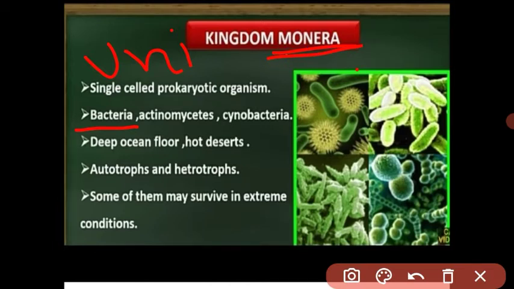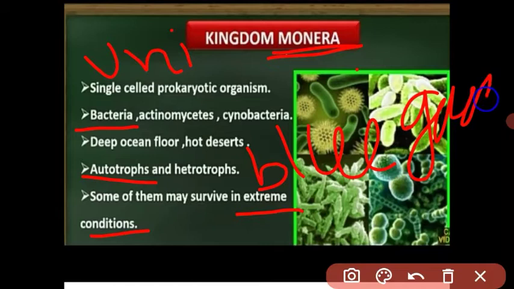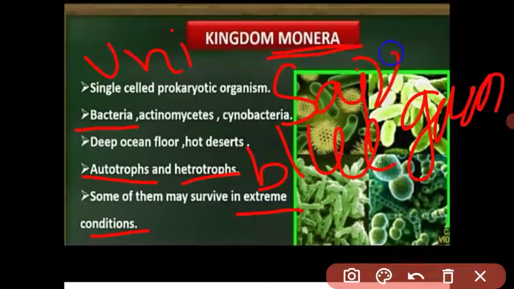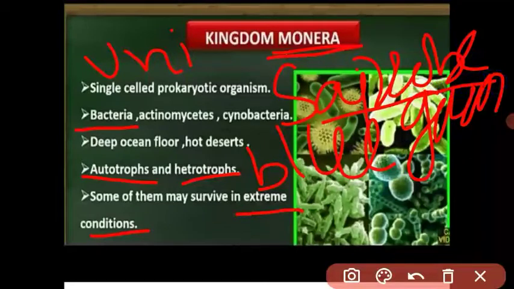Understood? Bacteria can survive in extreme conditions, in deserts, oceans, the rainy season, every extreme condition. Some bacteria are autotrophic and some are heterotrophic. An example of autotrophic bacteria is blue-green algae. These bacteria can make their own food. Some bacteria are heterotrophic, and some are saprobes. Saprobe means the bacteria absorb nutrients from dead and decaying material.